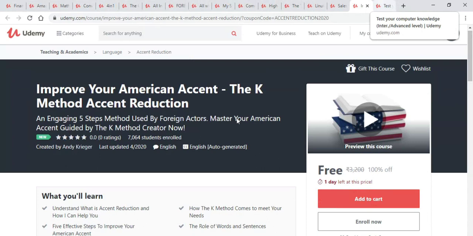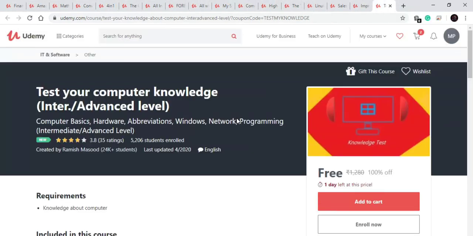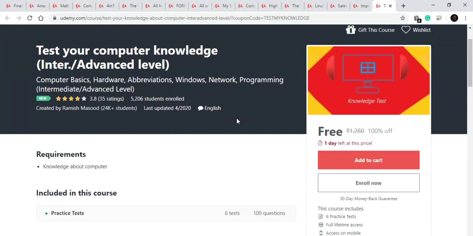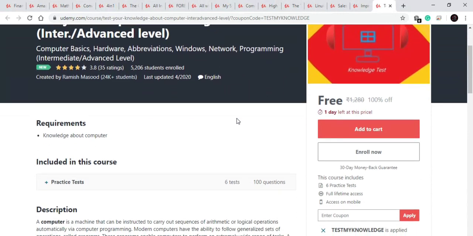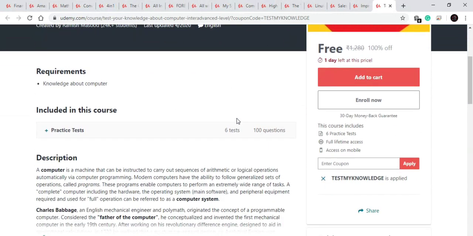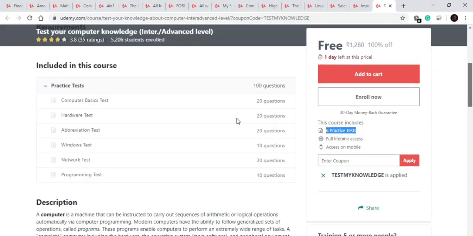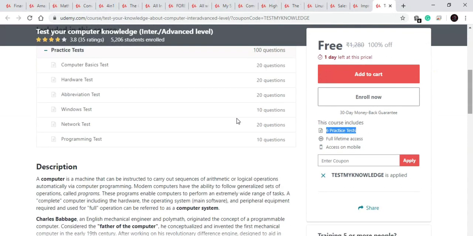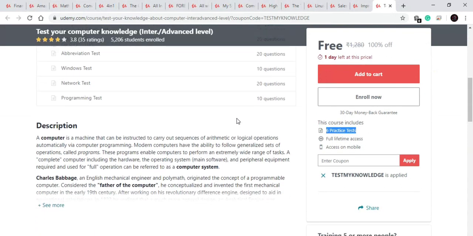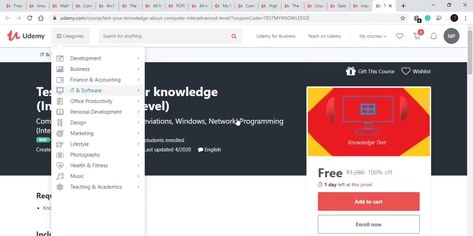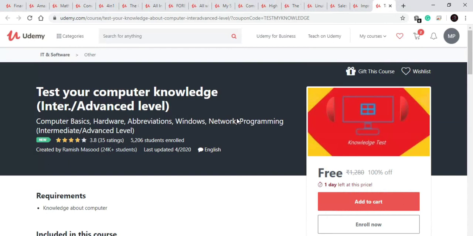Now let's move to our last course. Our last course is on test your computer knowledge. So this is not basically a video course. In this course you will have to give practical tests. You will have to give 6 practical tests comprising of 100 questions, and after that you might not get a certificate. I think this is not mentioned here, so be sure. If you want to give the practical test and test your knowledge, then this is a good test for you.